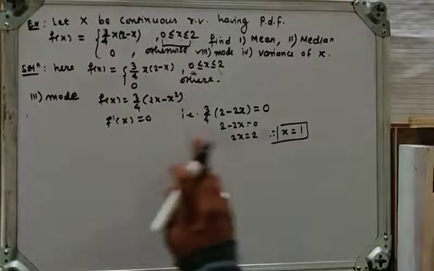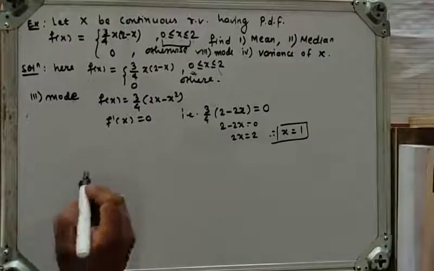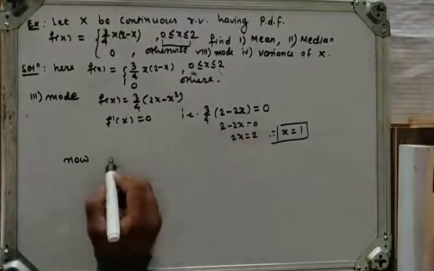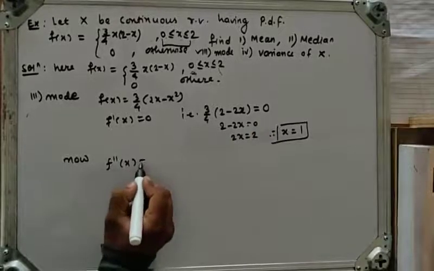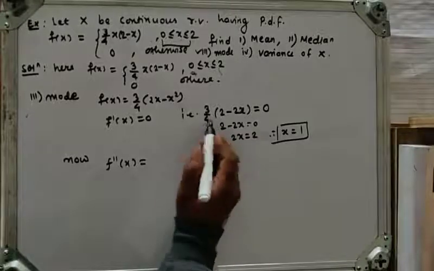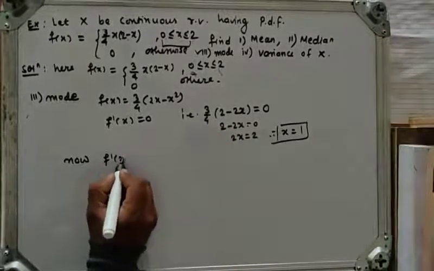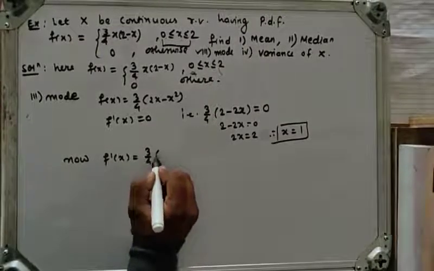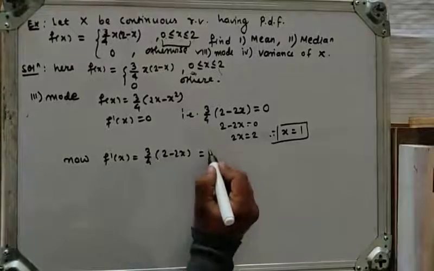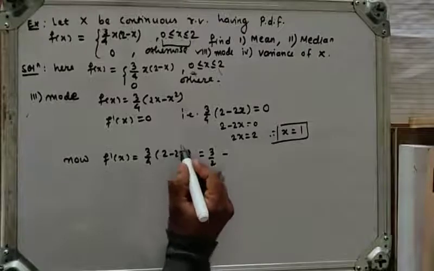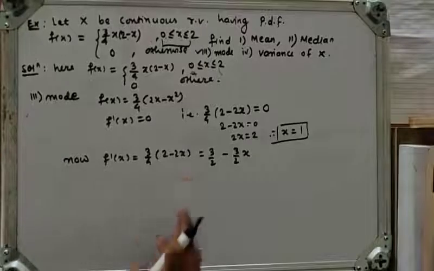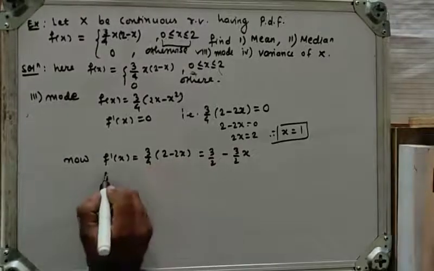Now we have to check whether f double dash of x is positive or negative. So this is f dash. Now f double dash of x is equal to, so what is f dash x? f dash x is 3/4 into (2 minus 2x), which is equal to, after multiplying, 3/4 times 2 cancels, so we get 3/2 minus 3/2 x. Okay. So this is f dash. Now f double dash of x.